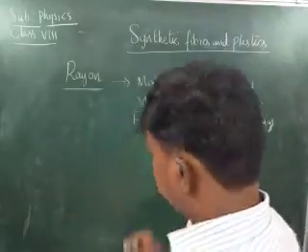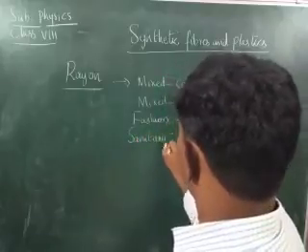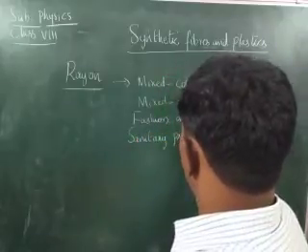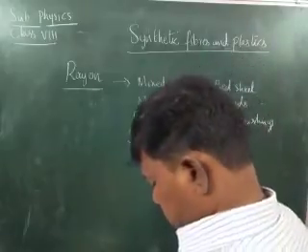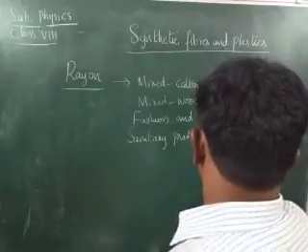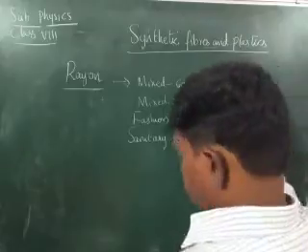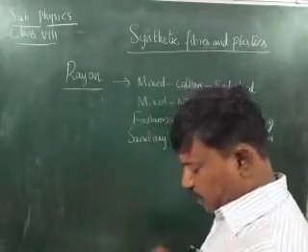Rayon is also used in sanitary products and bandages, and lint for dressing wounds.